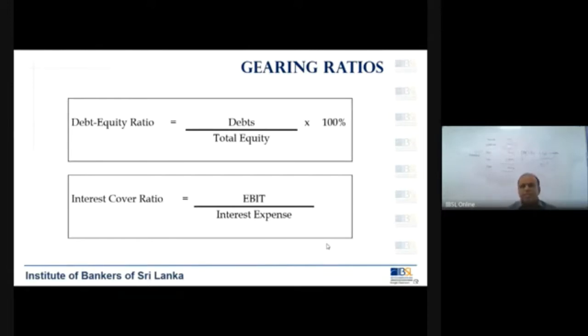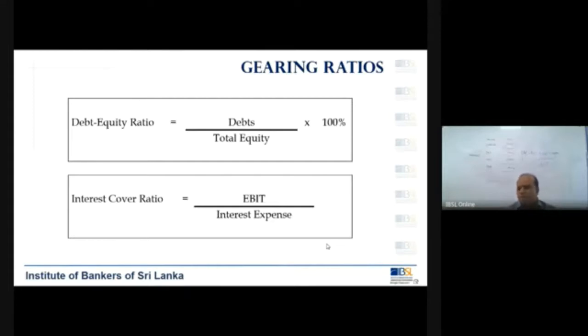The second ratio is the interest cover ratio. How do you calculate that? Again, the same item is coming here: EBIT, earnings before interest and tax, divided by interest expense. I was talking about interest expense, finance interest. That is, if you have loans, how much interest you have paid for those loans. Now, you take the EBIT and divide it by interest expense, so this ratio comes in the form of number of times. It's not a percentage, so please make a note there. It is number of times.